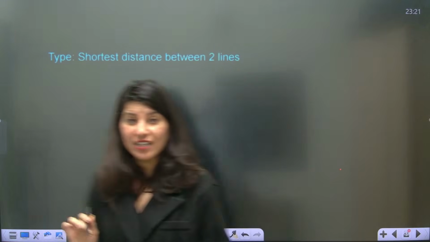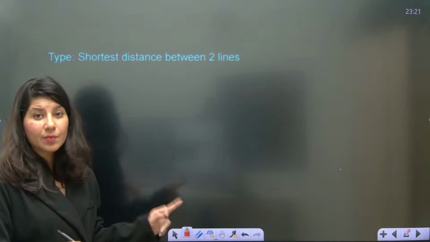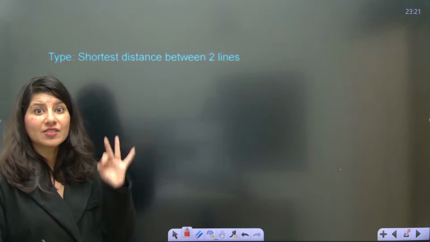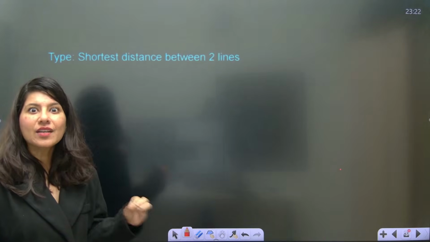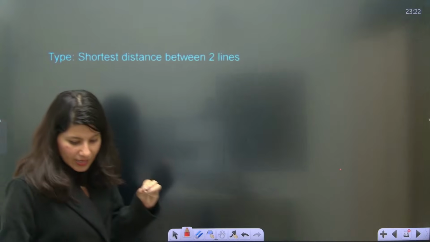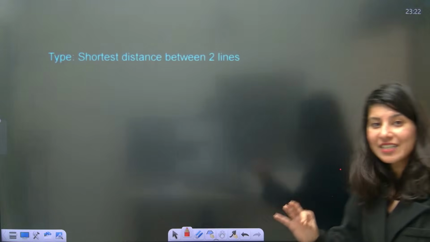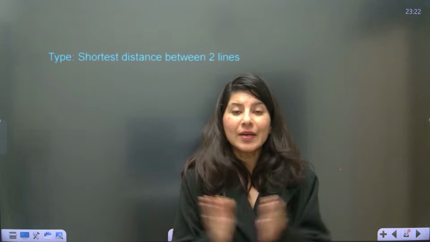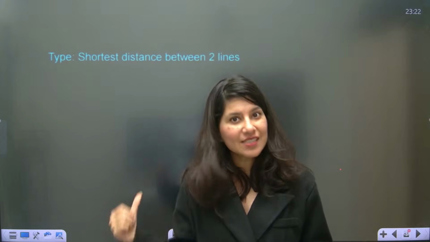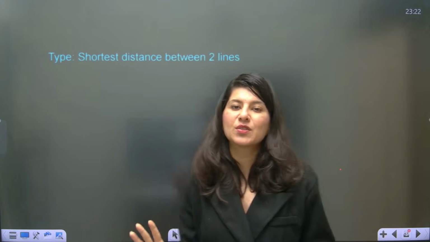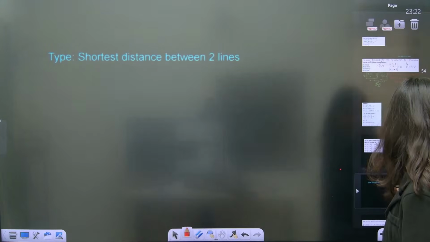I cannot even tell you how many problems for this concept have been asked in the previous 5 years, especially in 2024. You will be surprised the moment you see shortest distance between these two lines. I will teach you this concept a little later, but let me just create this hype. This will definitely be there in JEE Main 2025. Let me show you. Shortest distance between two lines.